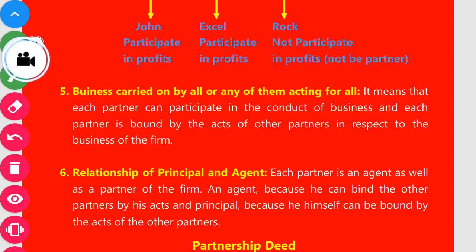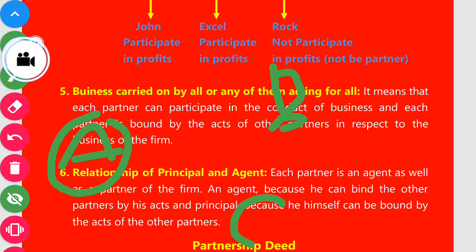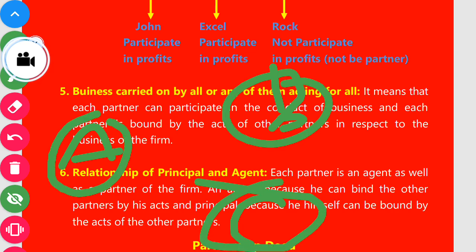Let us understand with an example. Mr. A is a person, Mr. B is also a person, Mr. C is also a person. These three partners A, B and C have a right to conduct the business activities. No one can neglect this right.